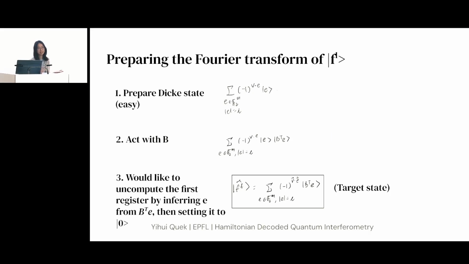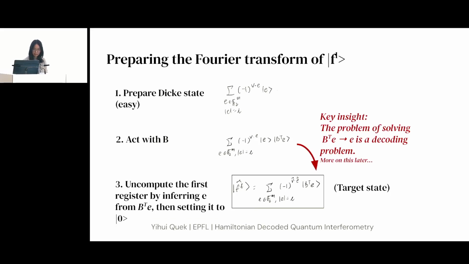And the way you do this is that based on the value in the second register, you infer the value in the first register. And by doing so, you can then set it back to 0. And since the first register is now 0 in superposition, you can just remove it. OK, so the key insight of DQI, and the reason why this is called decoded quantum interferometry, is that this problem of solving B^T e = z is a decoding problem. So as long as you can solve this decoding problem, you can uncompute the first register and then remove it.